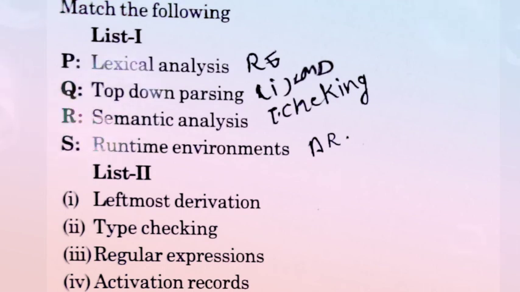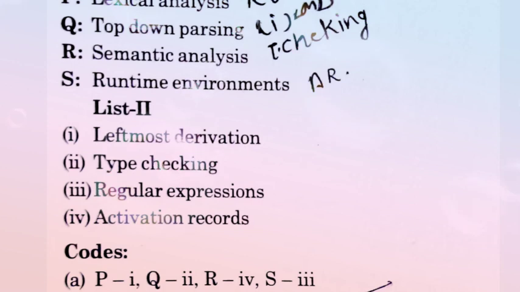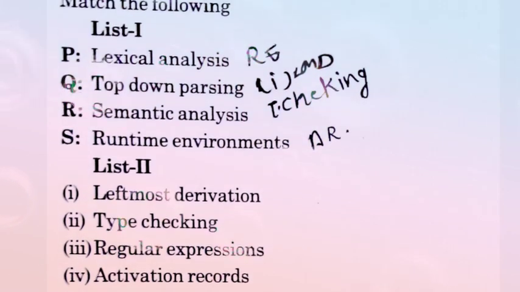Match the following list 1 to list 2. List 1 contains P lexical analysis, Q top-down parsing, R semantic analysis, S runtime environment, and list 2 contains first leftmost derivation, second type checking, third regular expression, fourth activation records. So this is a very interesting question.